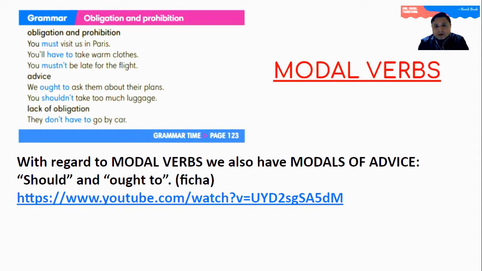So you have probably known some of them, but let's talk about the modal verbs for obligation and prohibition. Among modal verbs for obligation and prohibition, we have must and have to. And on this side of advice, you will have should and ought to. Don't worry about the usage of these terms because you're going to have two videos to explain a little bit more how to use them. Furthermore, you will have more practice links attached to the lesson. If you want more explanation, don't worry about it because you're going to receive it from the teacher and with the videos. And also, I have added some links to exercises to practice the usage of these modal verbs.